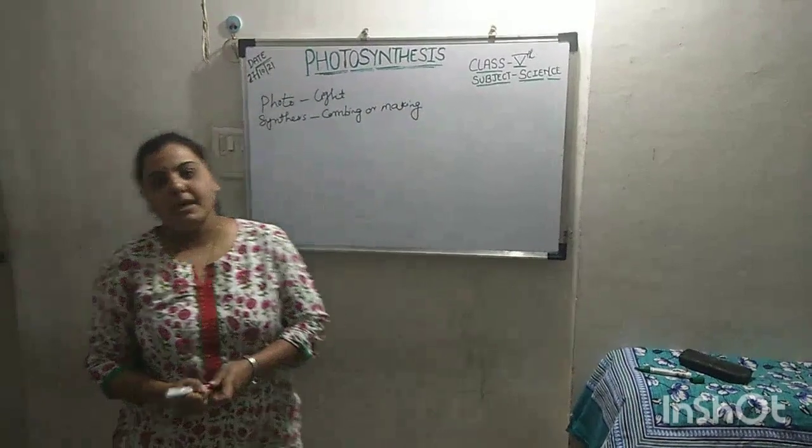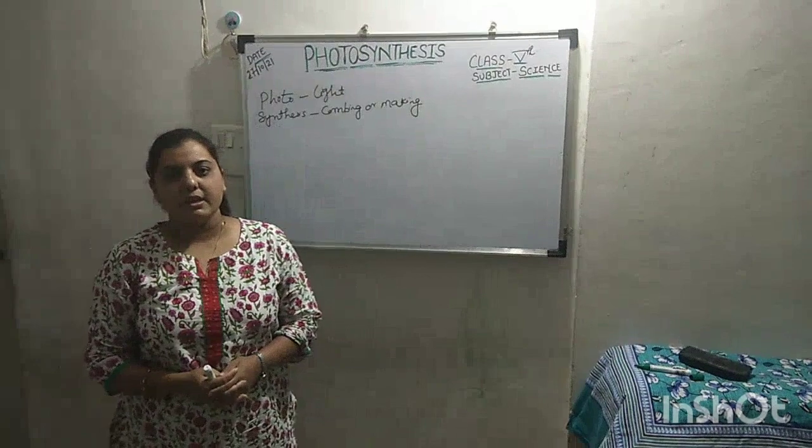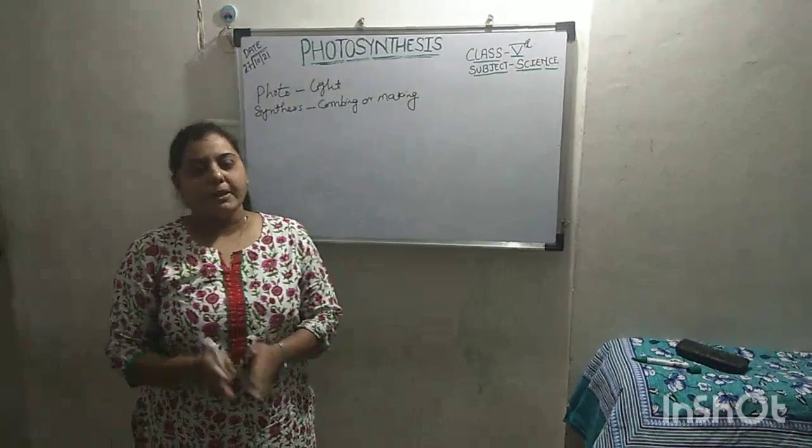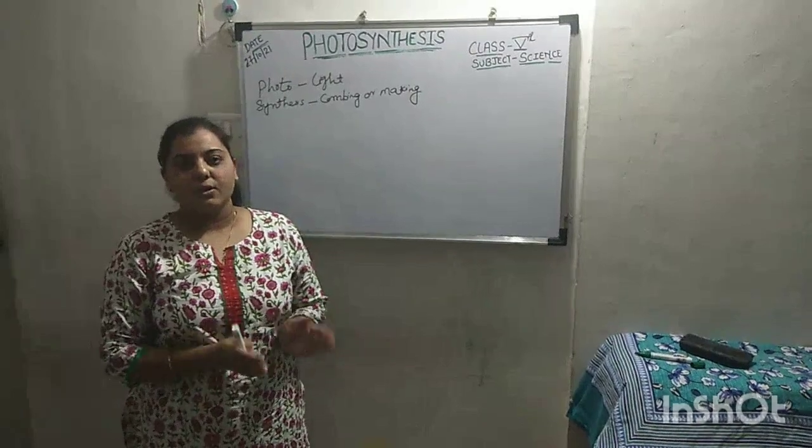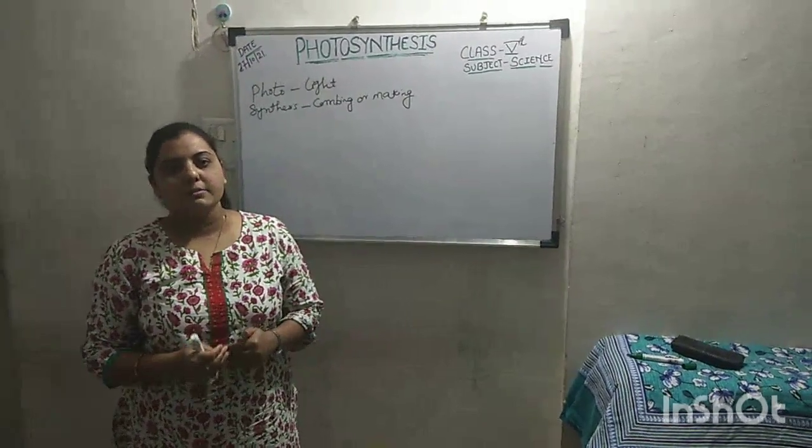As we know, plants are a very important part of the natural environment. All living things depend on plants for their growth and survival, because plants release oxygen that all living organisms breathe.